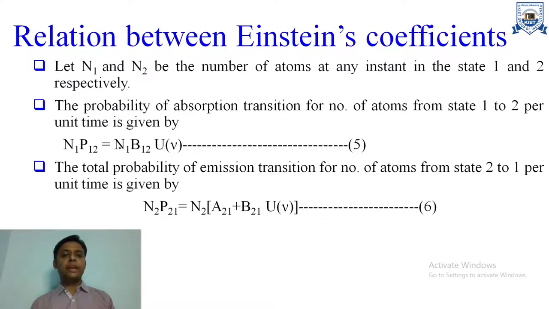So we can write here N1 B12 U nu. Same as, we know N2 is the number of atoms in the higher state. So the total number of emission transitions from state 2 to state 1 per unit time is given by N2 P21, that is N2 multiplied by the expression in this equation. So now we have equation 5 and equation 6.